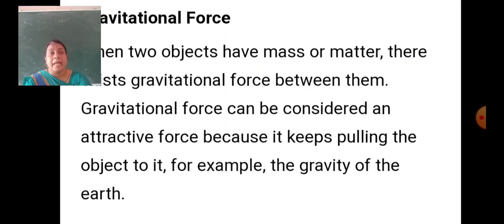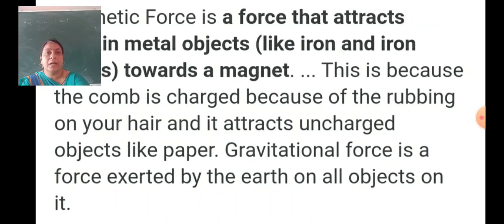Gravitational force can be considered an attractive force because it keeps pulling the object to it. For example, the gravity of the earth.